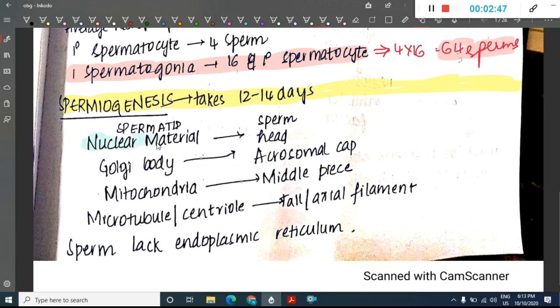The nuclear material of the spermatid forms the head of the sperm. The Golgi body of the spermatid forms the acrosomal cap of the sperm. The middle piece is formed by the mitochondria. The microtubule or centriole will form the tail or axial filament. The sperm lacks the endoplasmic reticulum. There is no endoplasmic reticulum for sperm. So these are very important.